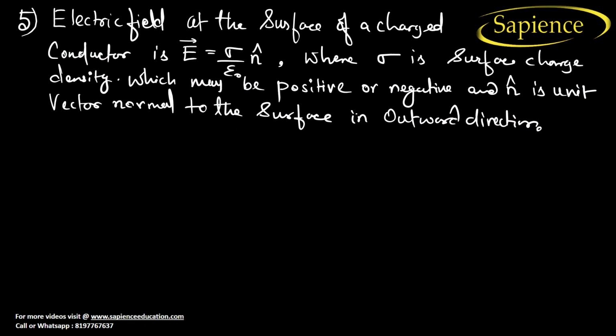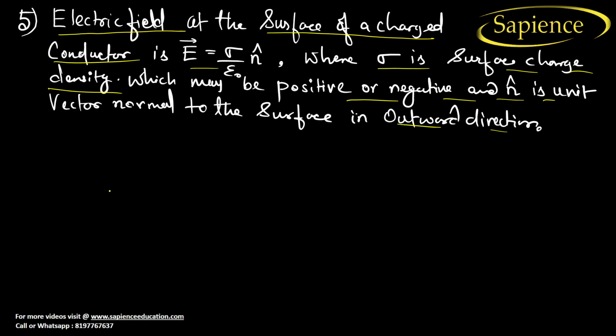Now next is the fifth point. Electric field at the surface of a charged conductor is E equals sigma by epsilon naught times n cap, where sigma is the surface charge density, which may be positive or negative, and n cap is the unit vector normal to the surface in the outward direction. Now let us consider the same figure, right? Now I will tell you that you have to do it on your own. Try to do it on your own.